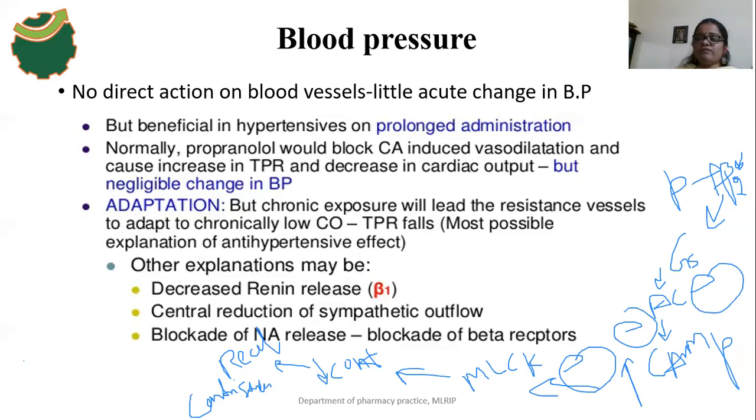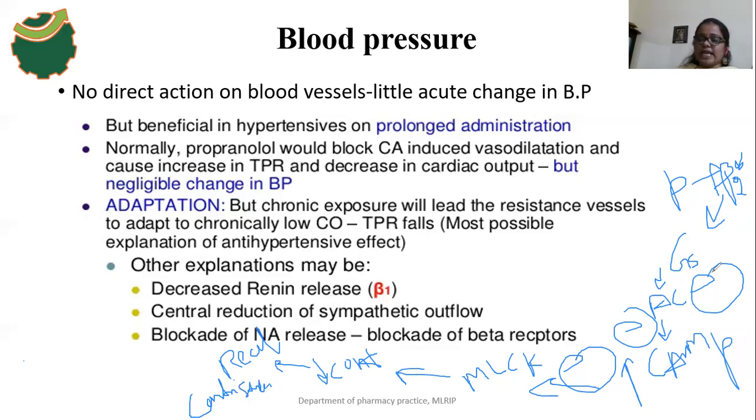Actually, when a beta 2 agonist drug binds with the beta 2 receptors, it shows a relaxant effect. But when propranolol binds with the beta 2 receptors, what will happen? There is an inactivation of the adenyl cyclase enzyme, because propranolol blocks the actions of beta 2 receptors.